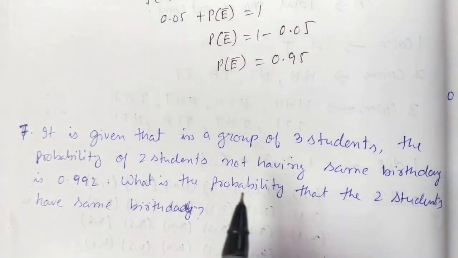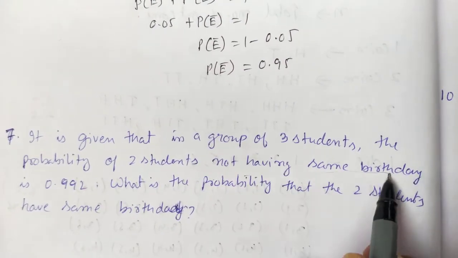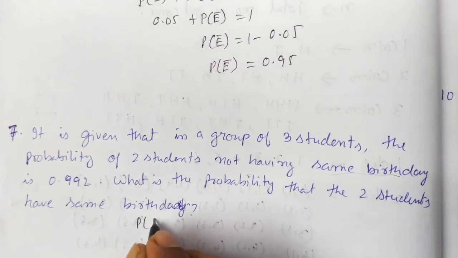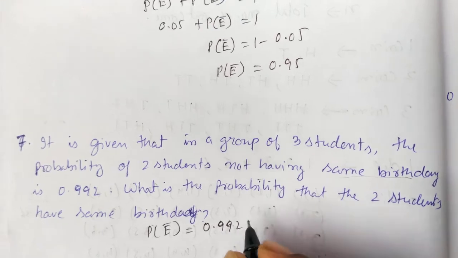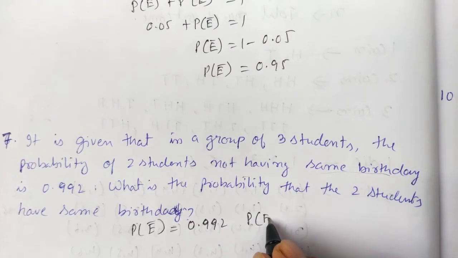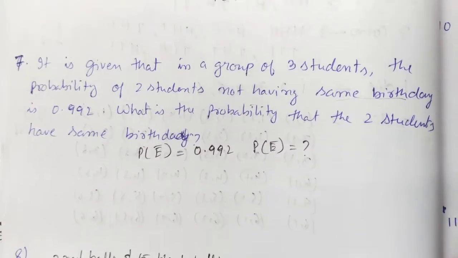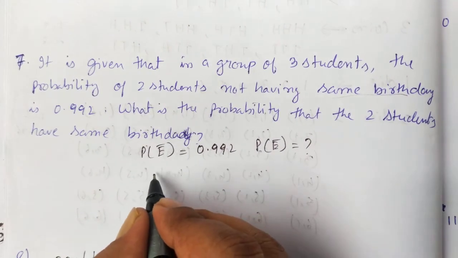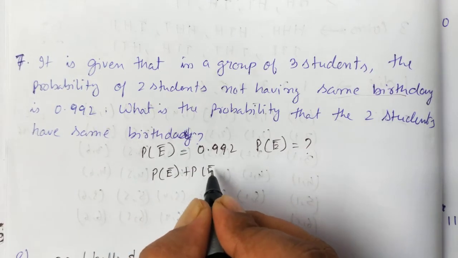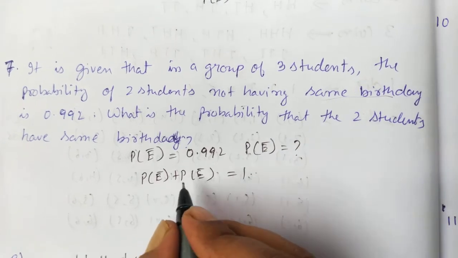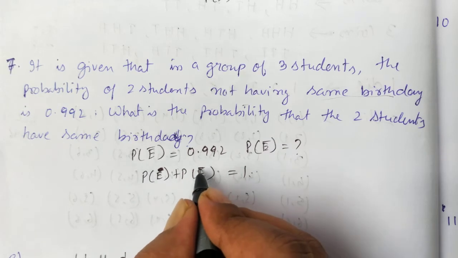Let's do question number 7. It is given that in a group of 3 students, the probability of 2 students not having the same birthday is given as P(not E) equal to 0.992. You're going to find P(E). What is the probability that 2 students have the same birthday? That means you're going to find P(E). So P(E) plus P(not E) is always 1.